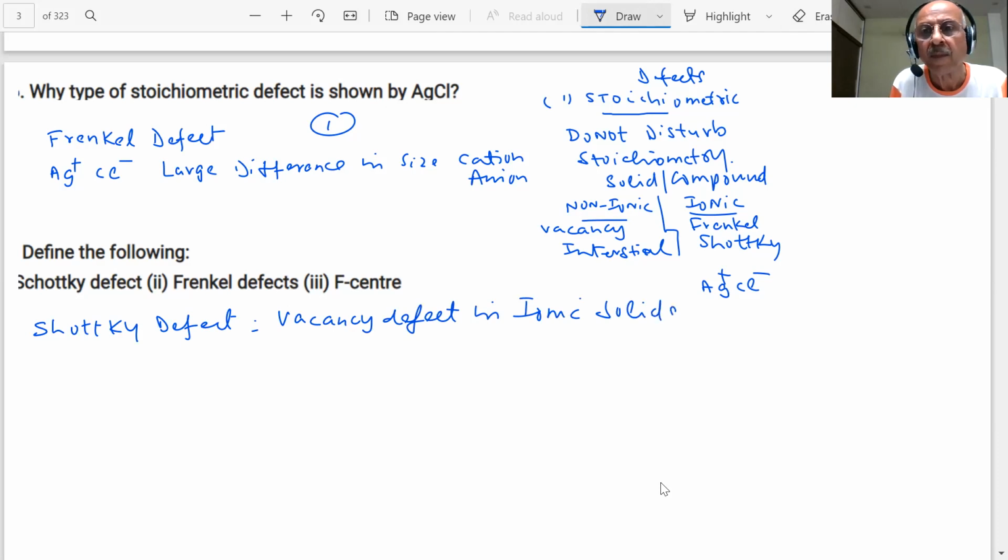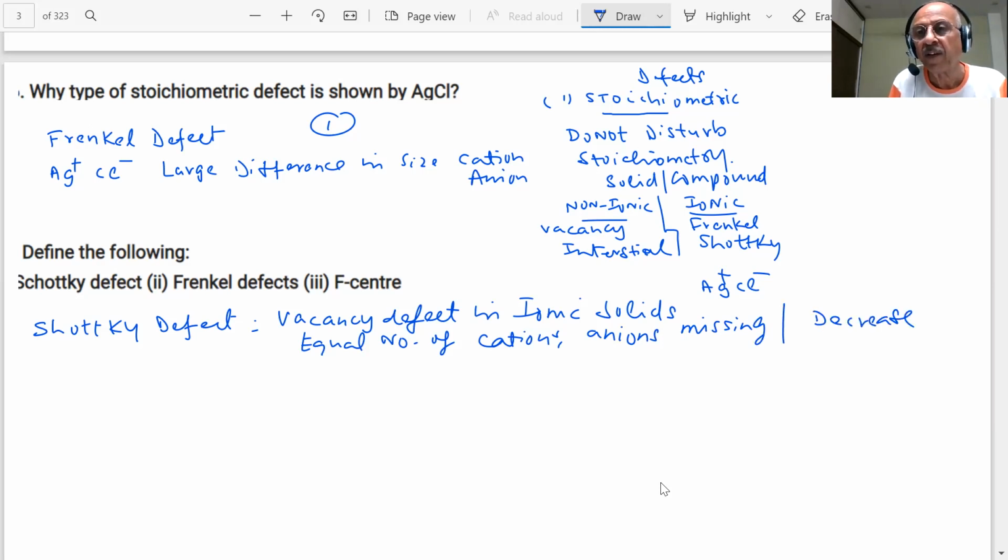Equal numbers of cations and anions are missing. What is the result of this? A decrease in the density of the solid. This will decrease the density of the solid.